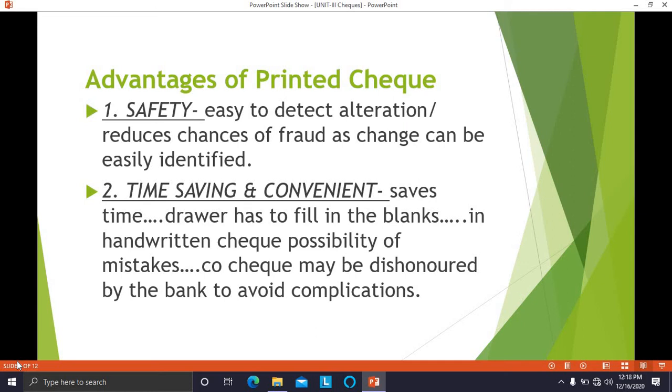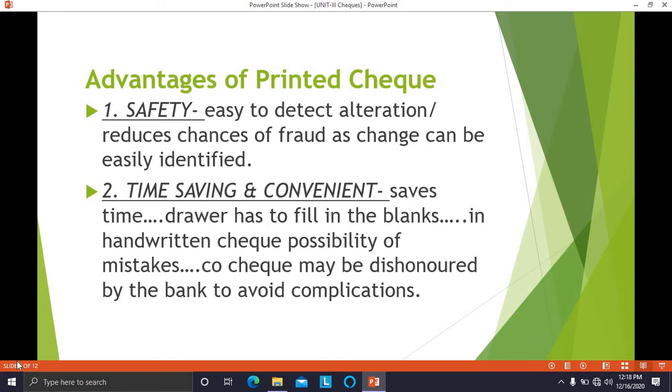In the case of a handwritten check, there is a possibility of mistakes committed by the drawer of the check. Such a check is likely to be dishonored by the bank, and to avoid complications, banks provide printed checks. It saves time. The drawer need not bother much. He has to just fill in the blanks.